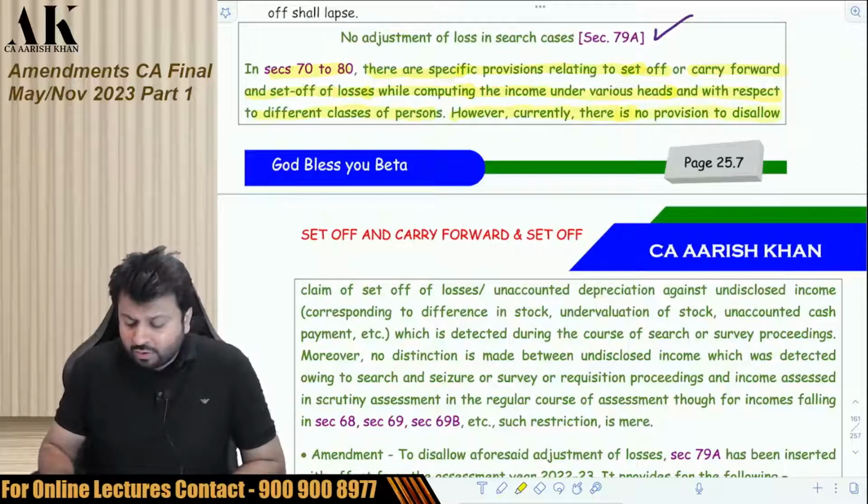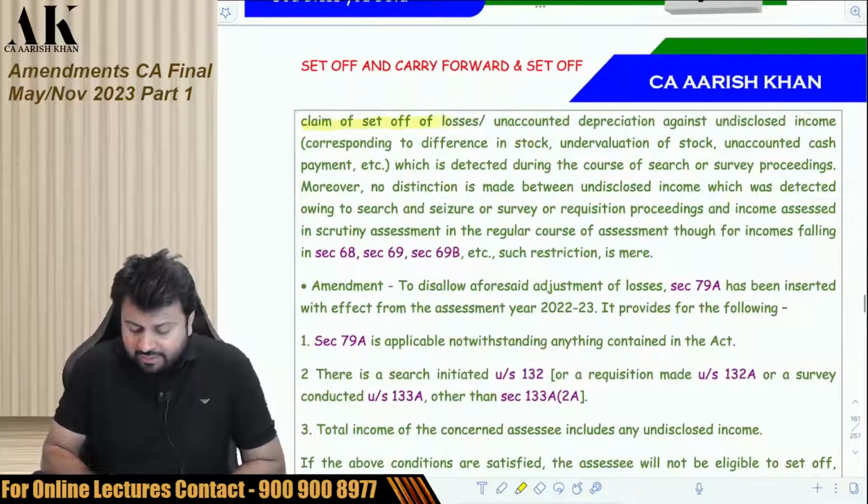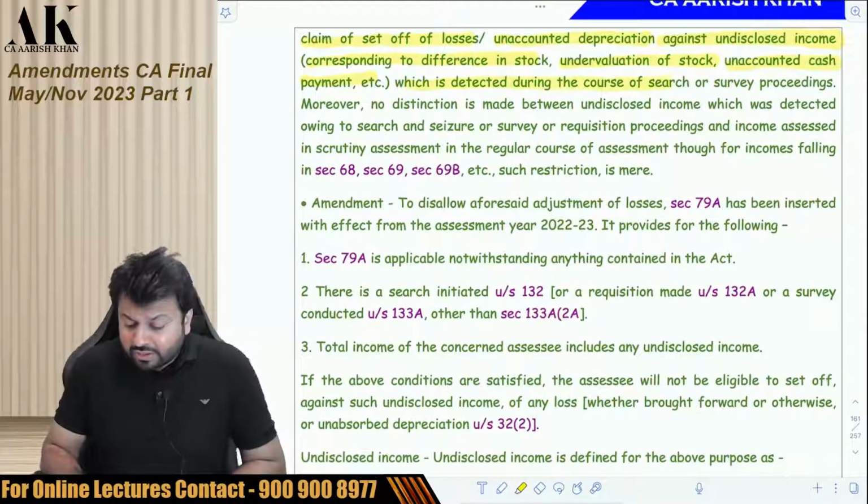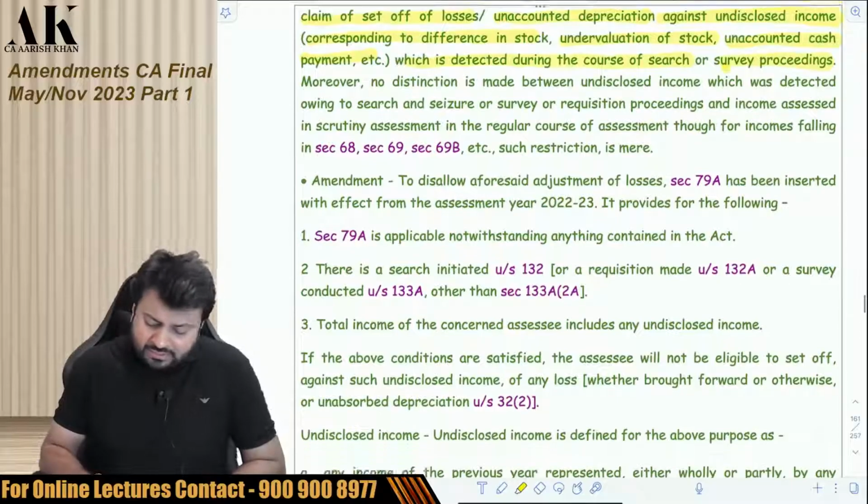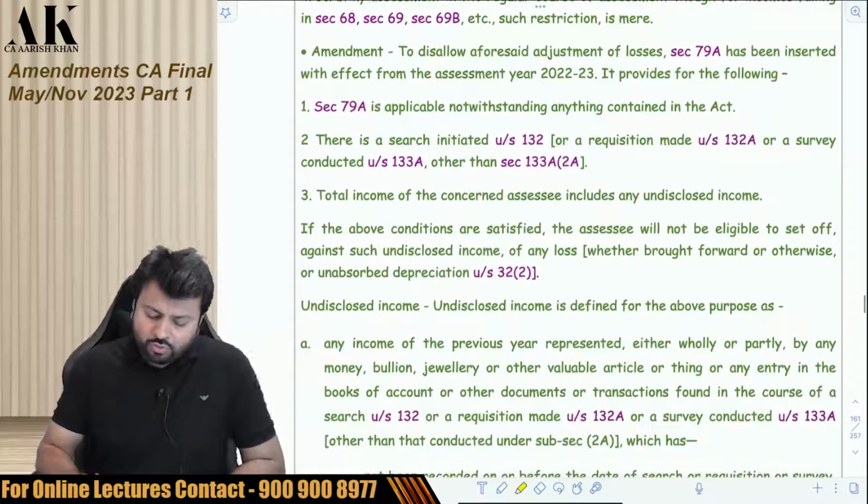However, currently there is no provision to disallow claim of set off of losses or unabsorbed depreciation against undisclosed income corresponding to difference in stock, undervaluation of stock, unaccounted cash payment, etc., which is detected during the course of search or survey proceedings. So they have made an amendment.